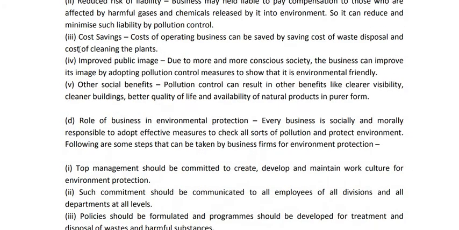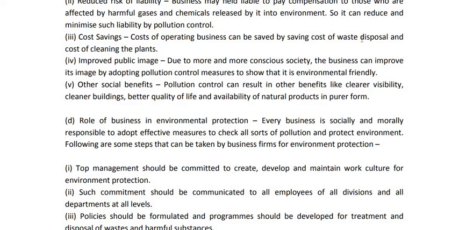Then third point is cost saving. Cost of operating a business can be saved by saving the cost of waste disposal and the cost of cleaning plants. Whenever there is pollution, the business needs to dispose of the waste and clean the plants, and there is huge cost for this.